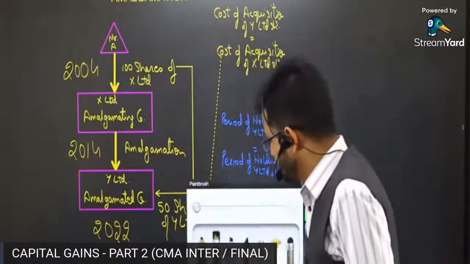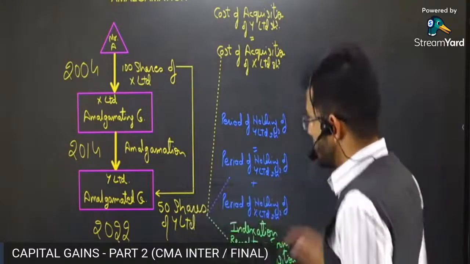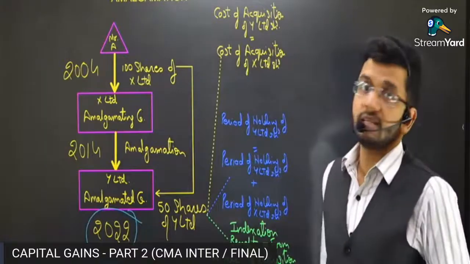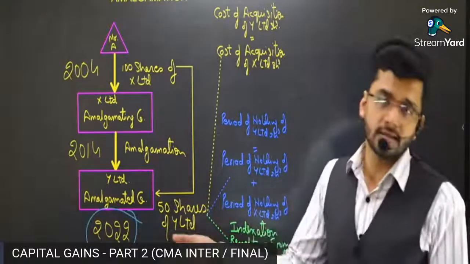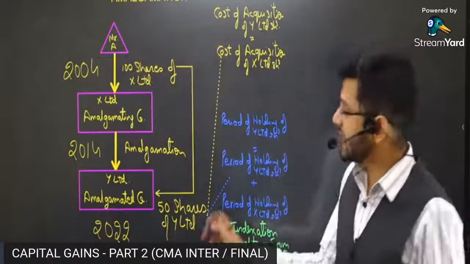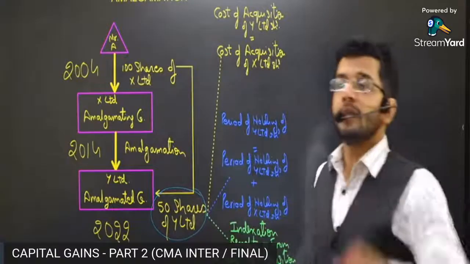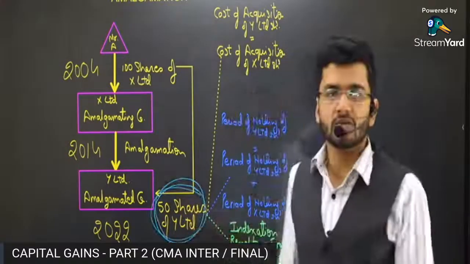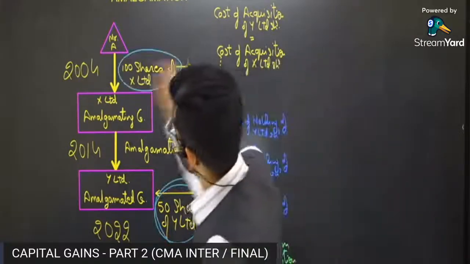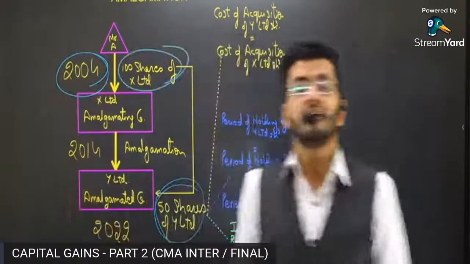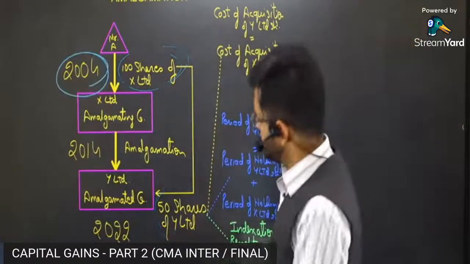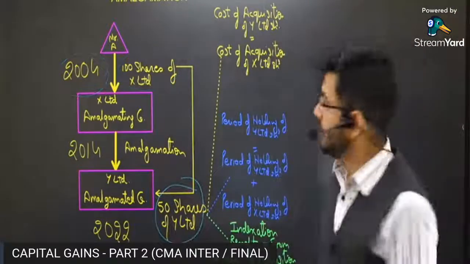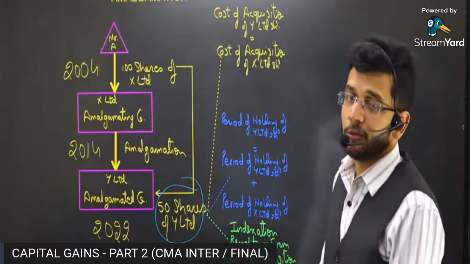Okay. Now, in 2022, when Y Limited shares are being sold, what will be the sales consideration? Sales consideration will be the usual sales consideration which Mr. A has received on selling the shares of Y Limited. Question number 2. What will be the cost of acquisition of shares of Y Limited? The cost of acquisition will be cost of acquisition of these 100 shares which was acquired in 2004. Whatever is the cost of acquisition, that will be the cost of acquisition of Y Limited. Sorted, right? Sorted.